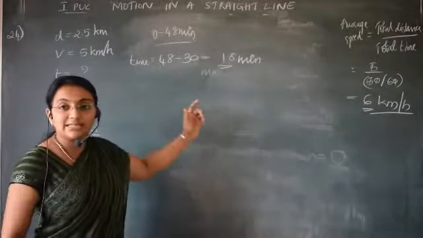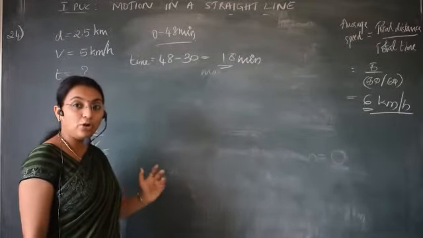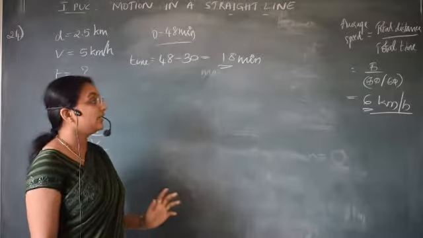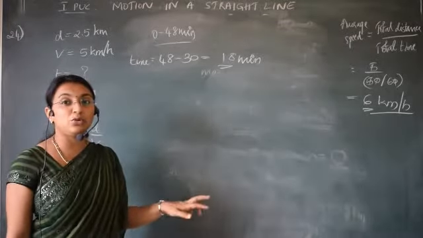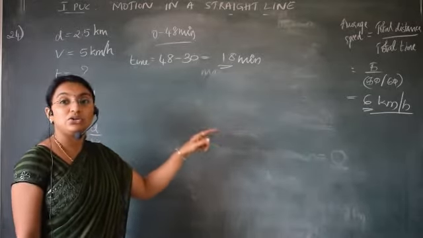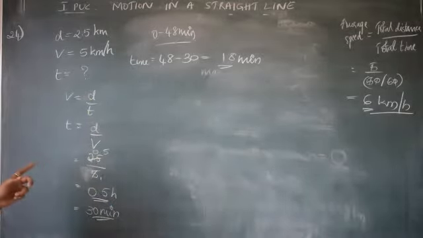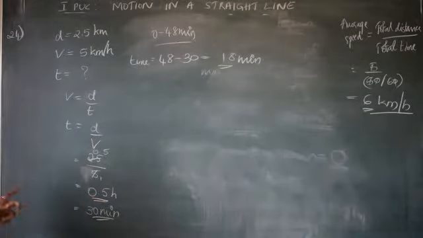In 30 minutes he has already reached the market and again he has started back to the home, but he has not reached home because the time taken by him to reach home is 20 minutes. Here it is 2 minutes less. So now you have to calculate the distance covered and then use the displacement and then you have to calculate, okay?